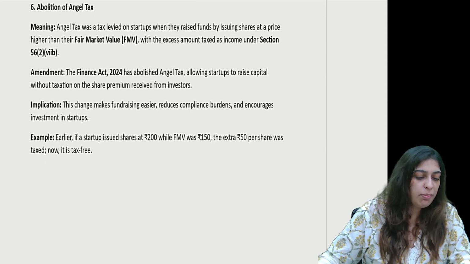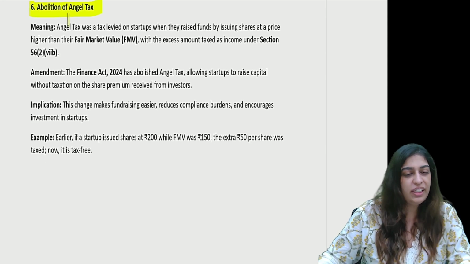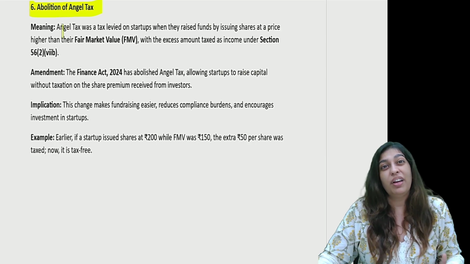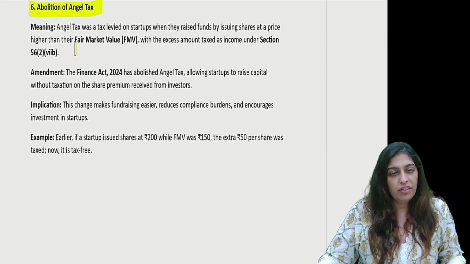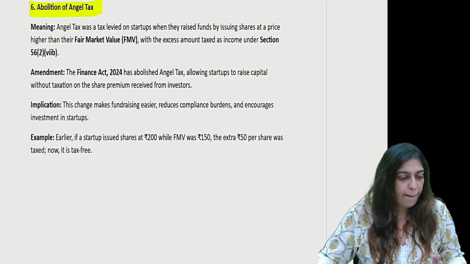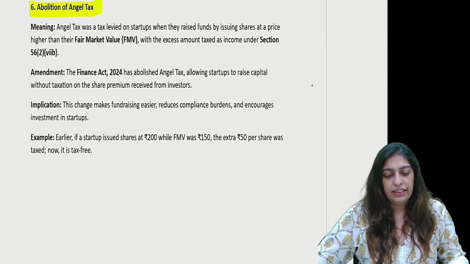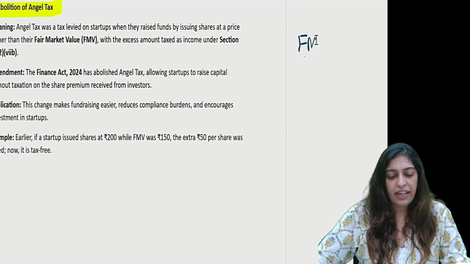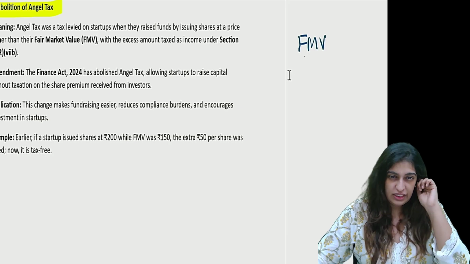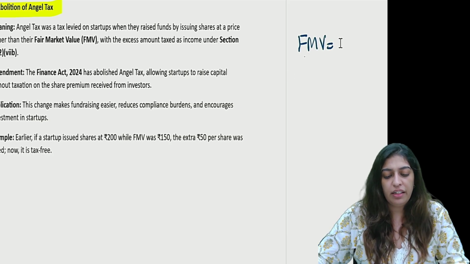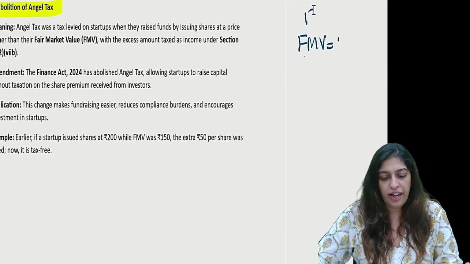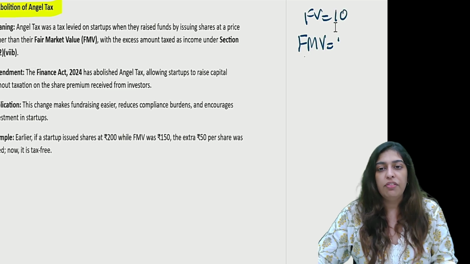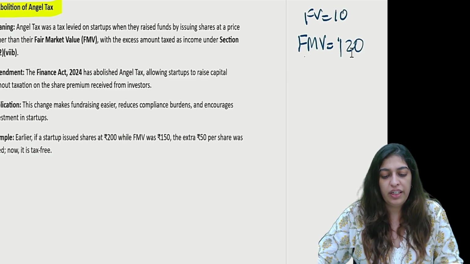Another thing which has happened is the abolition of angel tax. A lot of startups are very happy with this. What is the meaning of this? Angel tax, understand? Let's say it's a private company, a startup company basically. The face value of the share is 10 rupees, but the fair market value of the share is 120 rupees.